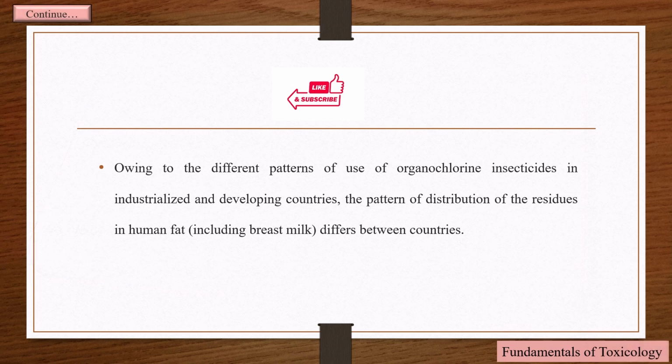Owing to the different patterns of use of organochlorine insecticides in industrialized and developing countries, the pattern of distribution of the residues in human fat, including breast milk, differs between countries.